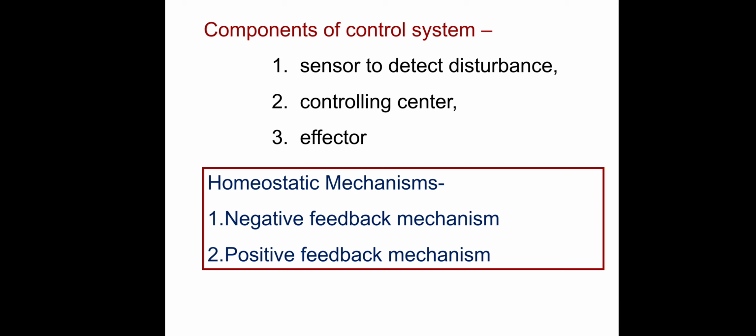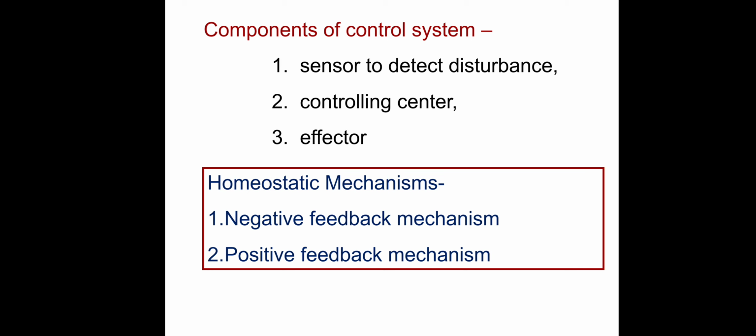The controlling center has a group of cells in the hypothalamus. This controlling center will detect the changes in the internal condition and give signals to the effector. The effector will produce the effects and change the internal condition to the normal level.